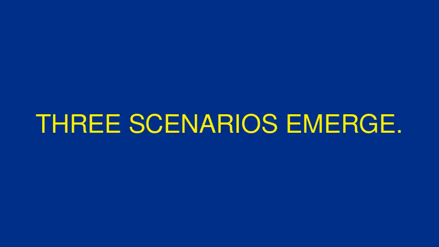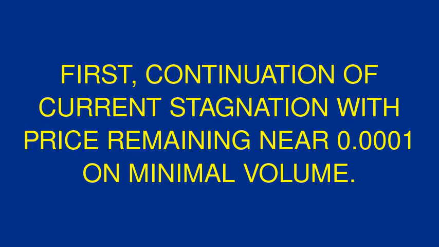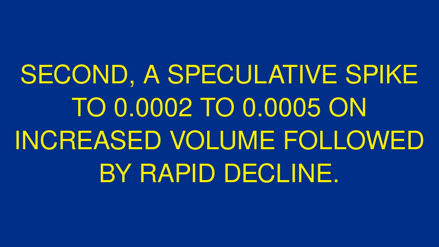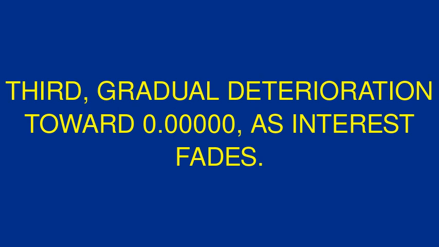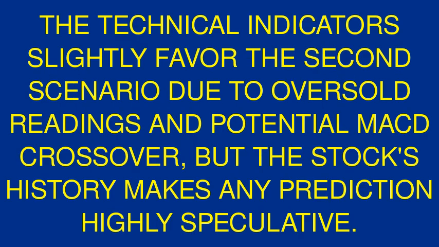Possible scenarios. 3 scenarios emerge. First, continuation of current stagnation with price remaining near 0.0001 on minimal volume. Second, a speculative spike to 0.0002 to 0.0005 on increased volume followed by rapid decline. Third, gradual deterioration towards 0.0000 as interest fades. The technical indicators slightly favor the second scenario due to oversold readings and potential MACD crossover, but the stock's history makes any prediction highly speculative.